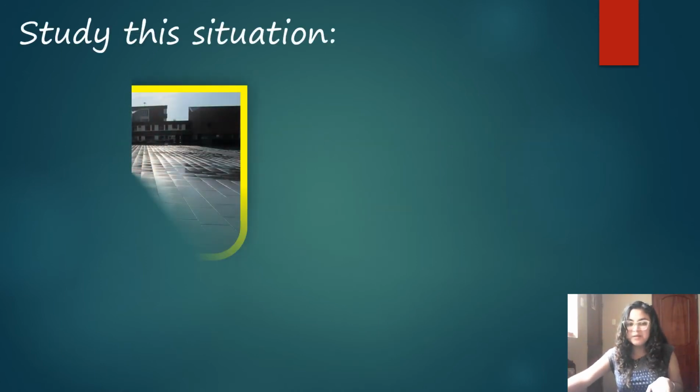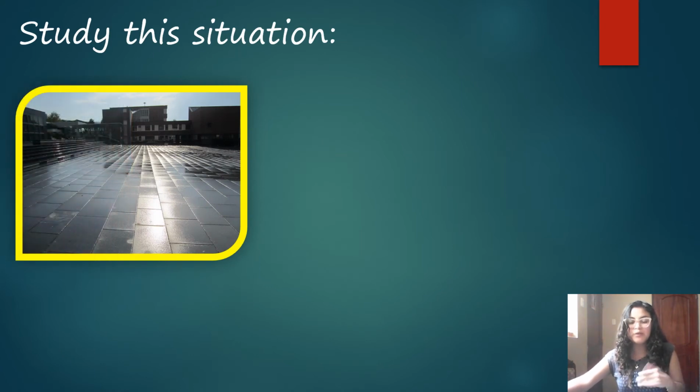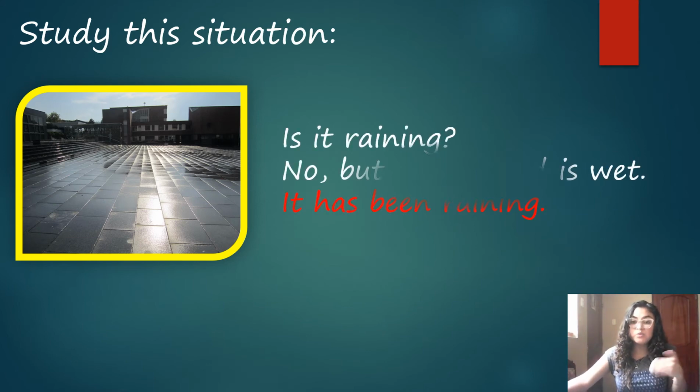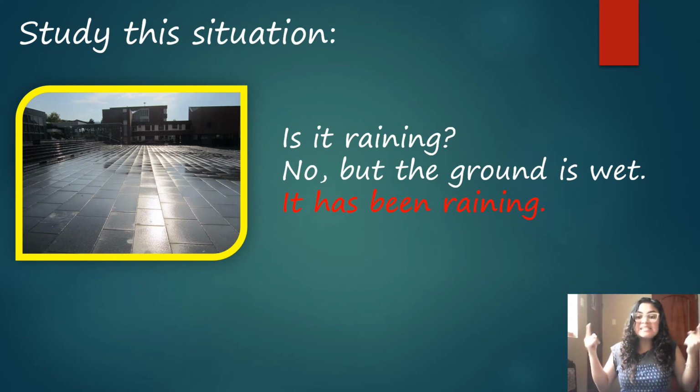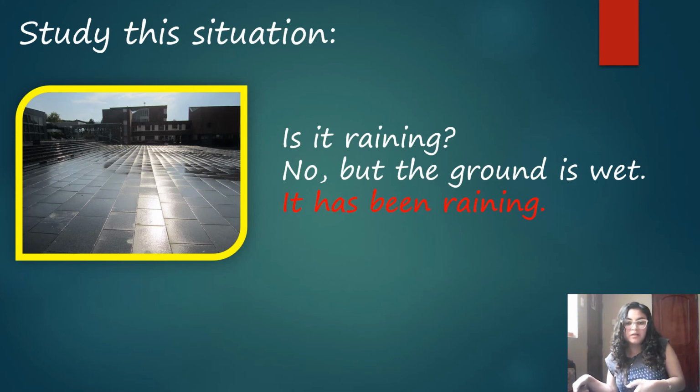Look at this picture. We are going to study this situation. What do you think will happen? Probably it will be raining, right? So, is it raining? No, but the ground is wet. It has been raining. That means it started raining, but now it has stopped.